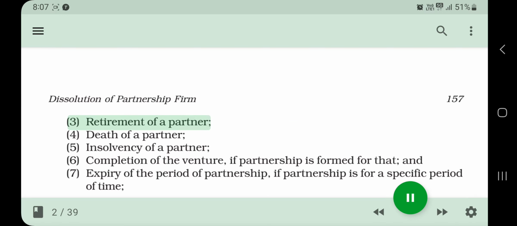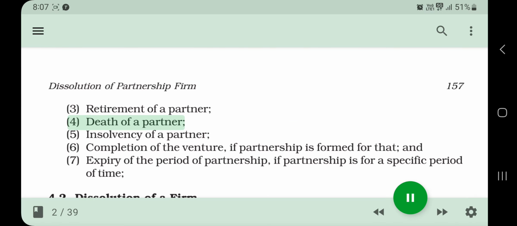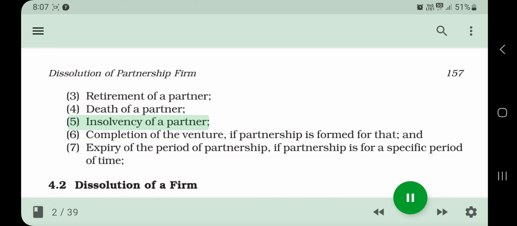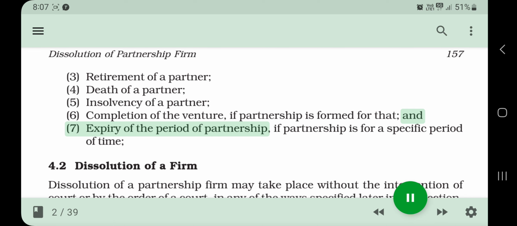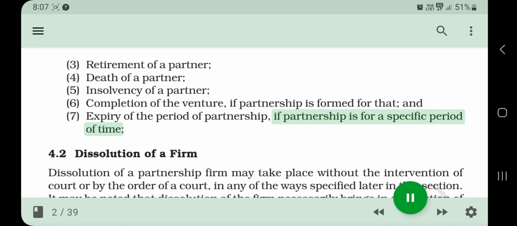3. Retirement of a partner. 4. Death of a partner. 5. Insolvency of a partner. 6. Completion of the venture, if partnership is formed for that. And 7. Expiry of the period of partnership, if partnership is for a specific period of time.